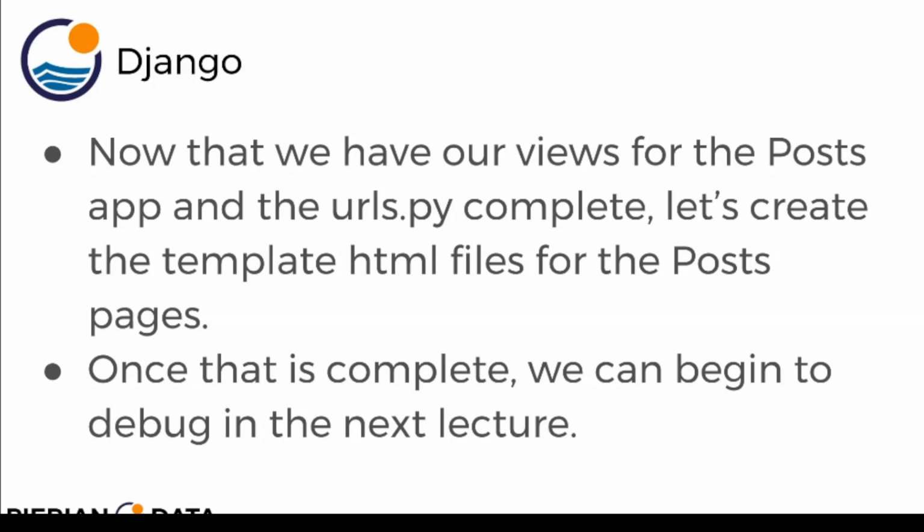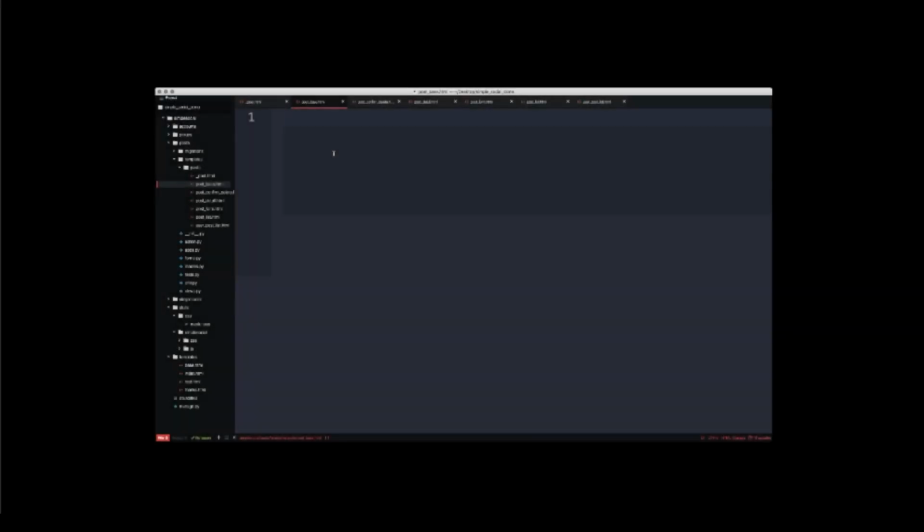Now that we have our views for the post app and the urls.py file complete, let's create the template HTML files for the post pages. Once that is completed, we can begin to debug in the next lecture. All right, let's hop over to the editor and get started.